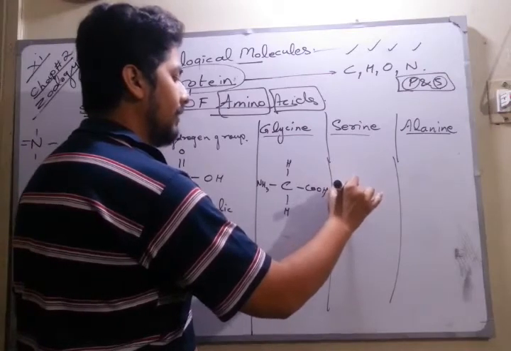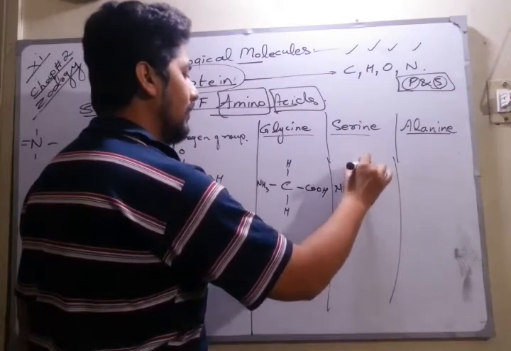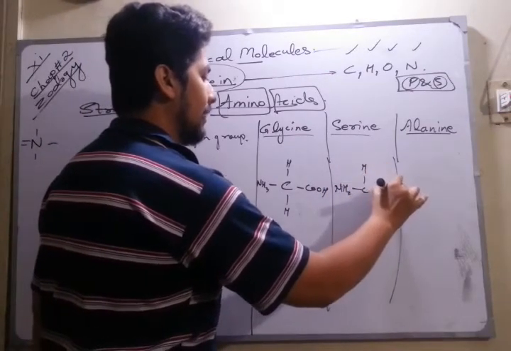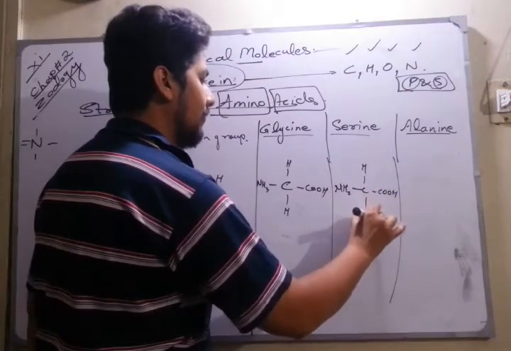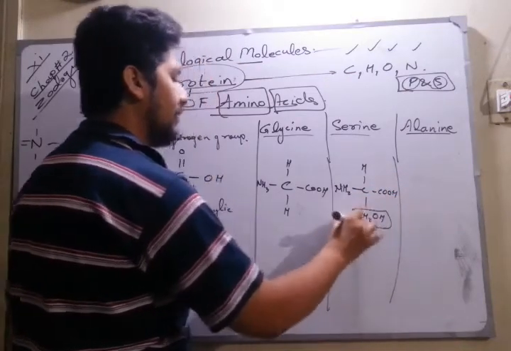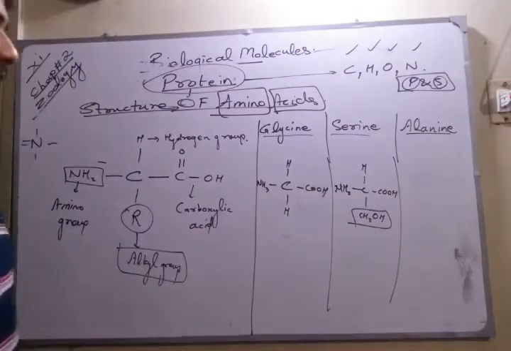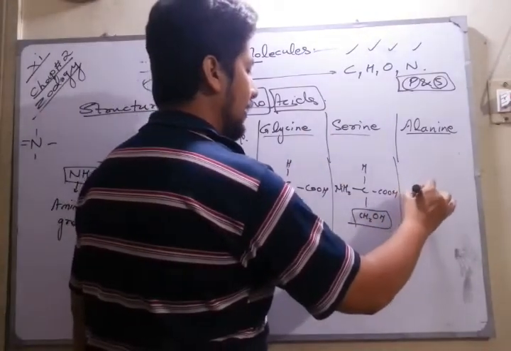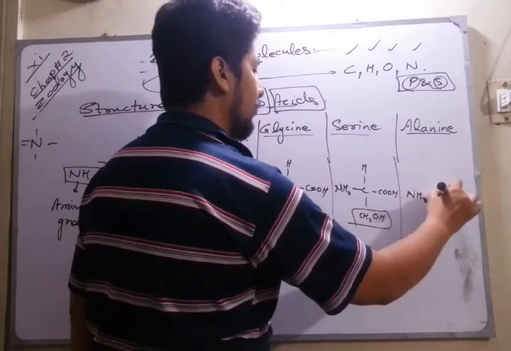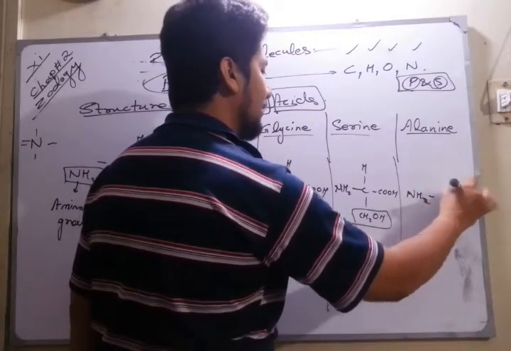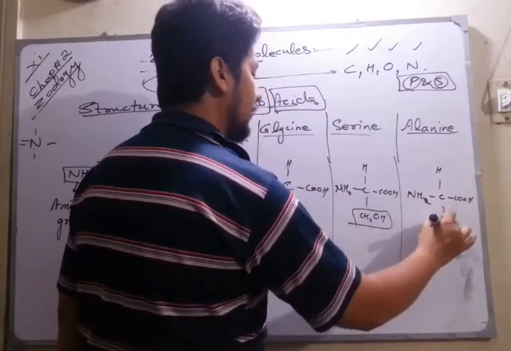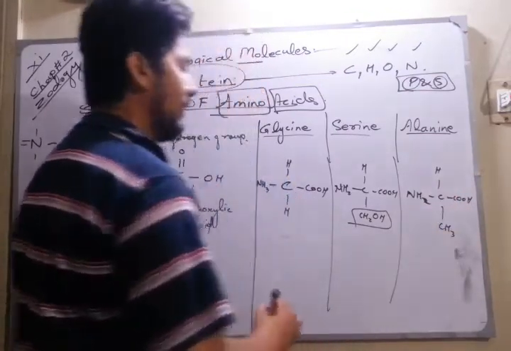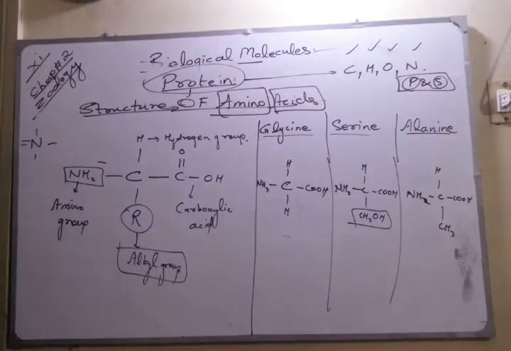In the case of serine, the alkyl group is CH2OH, so that compound would be serine. In the case of alanine, we have a methyl group, CH3, so it would be alanine. It is present at the top, from where you can copy it down.